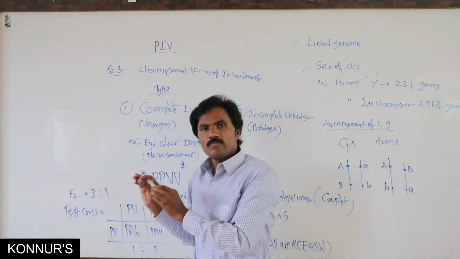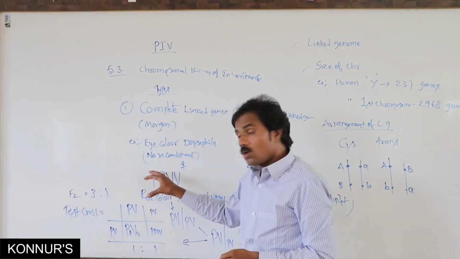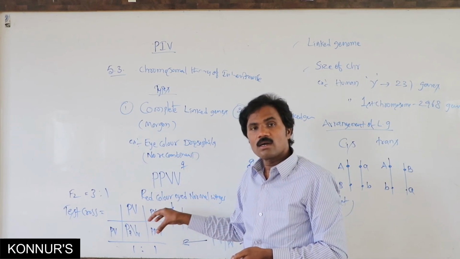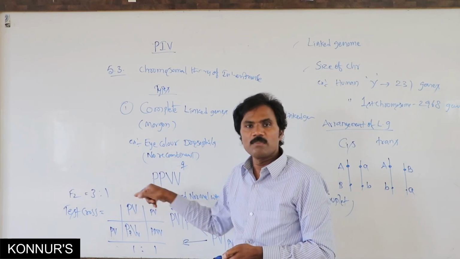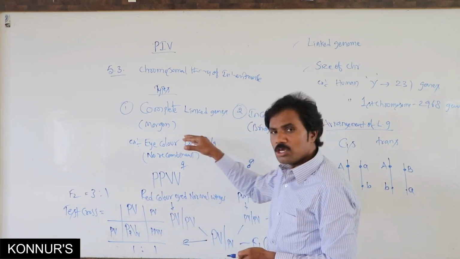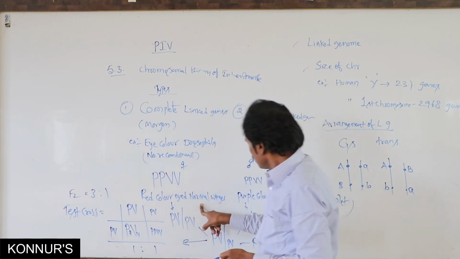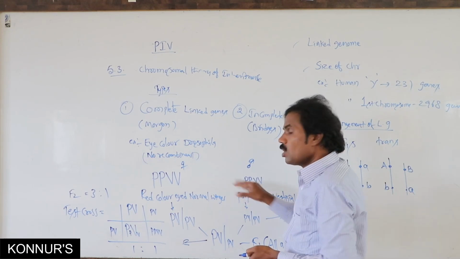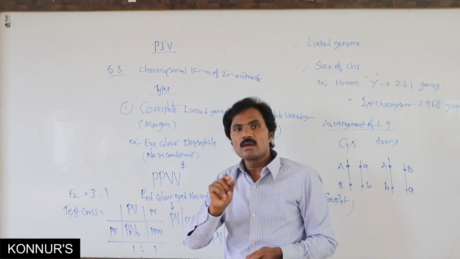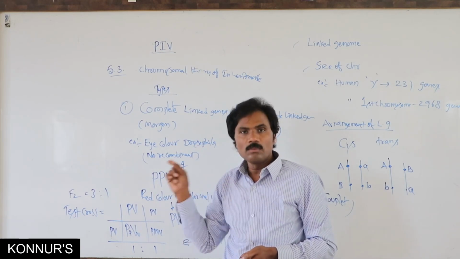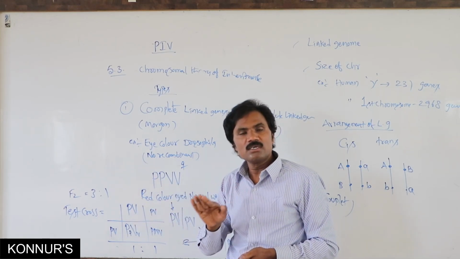From an exam point of view, remember that all progeny, all young ones, are parental type. There is no recombinant one: whether it is red color normal wing, or purple color vestigial, all are parental types. Recombinants are not applicable due to absence of recombination.